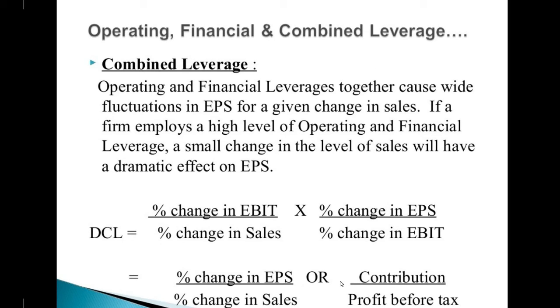So combined leverage: operating and financial leverage together cause wide fluctuation in EPS for a given change in sales. If a firm employs a high level of operating and financial leverage, a small change in the level of sales will have a dramatic effect on EPS. So degree of combined leverage is equal to the percentage change in EBIT divided by the percentage change in sales, multiplied by the percentage change in EPS divided by the percentage change in EBIT. So basically the formula will come as the percentage change in EPS divided by the percentage change in sales. In other words, the contribution divided by profit before tax, PBT.